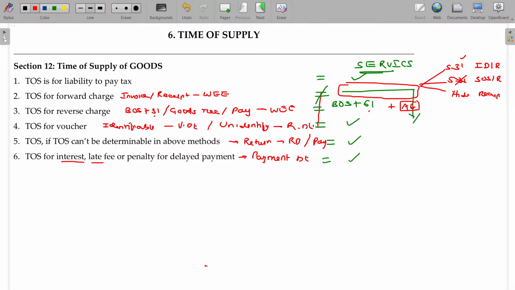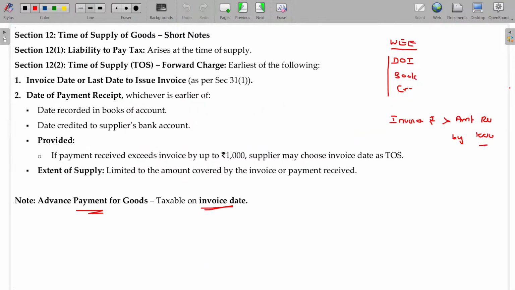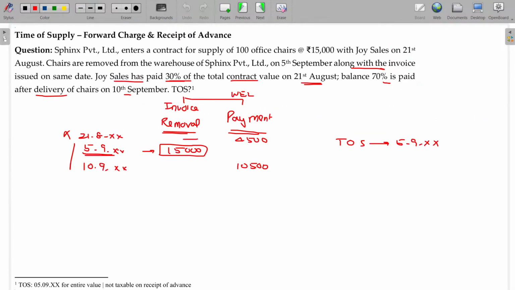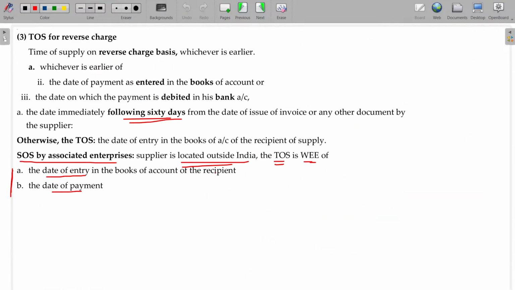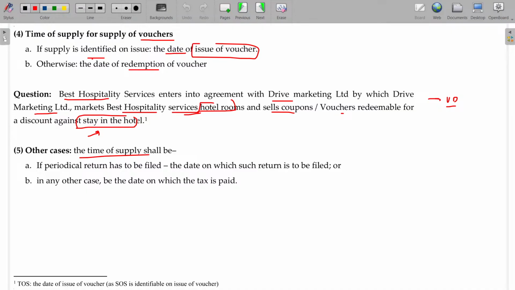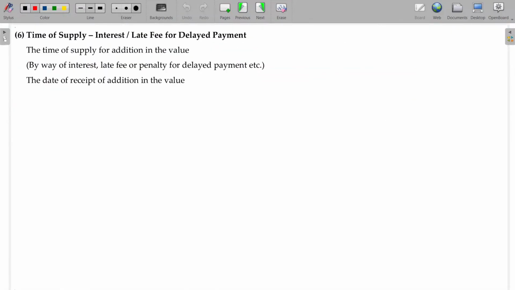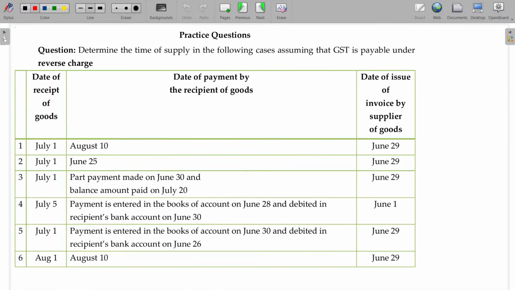This will fall under section 32, supply of service. In case of supply of service, time of supply is dealt with in section 13. Okay, so that's all. This chapter is over. Before we wind up, we'll try to finish up some comprehensive illustrations from this chapter.